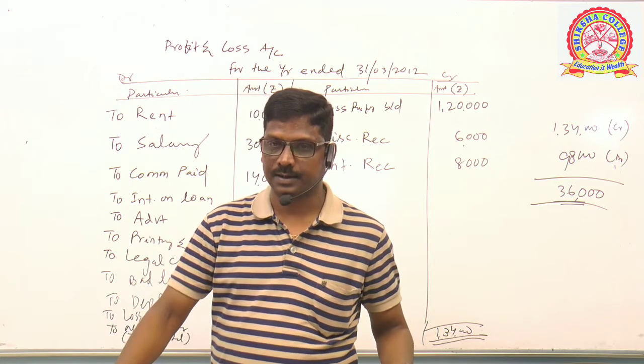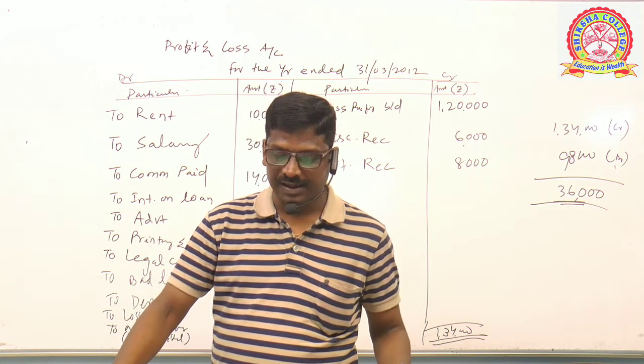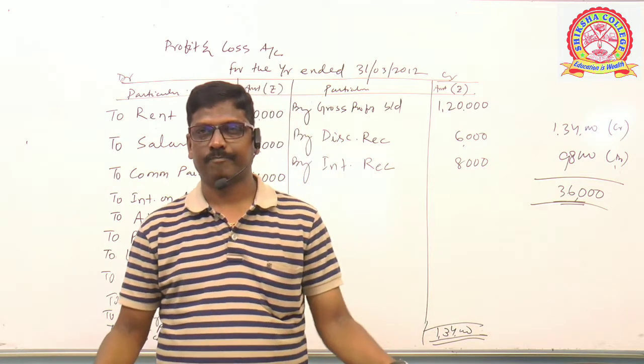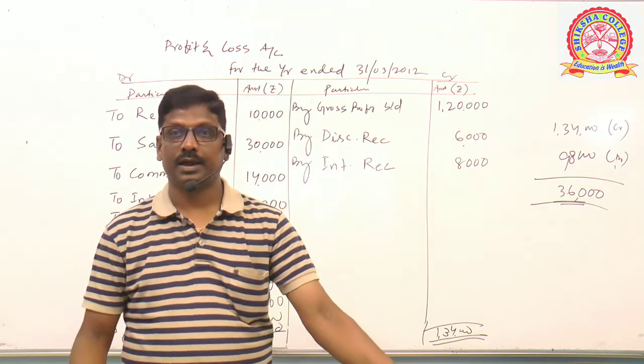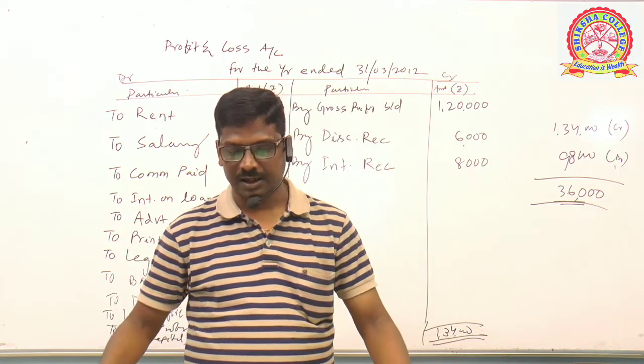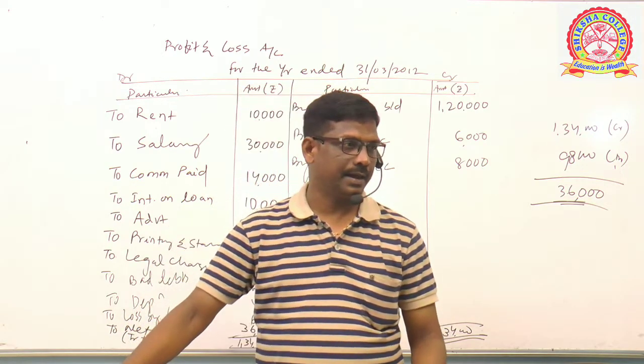Over. Next, office salary 3,780. It's an expense. Which side? Debit side. To office salary 3,780.